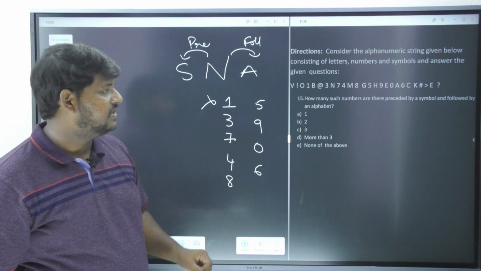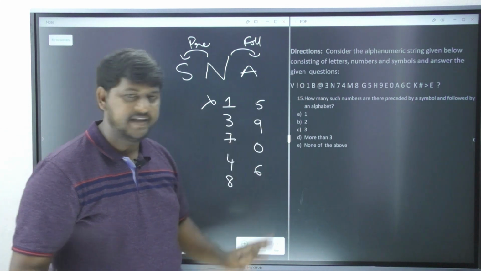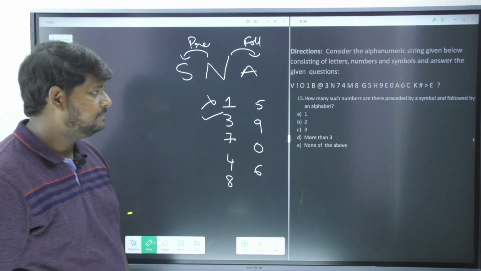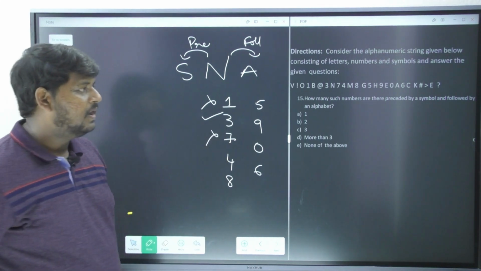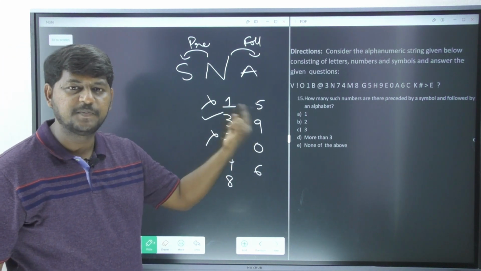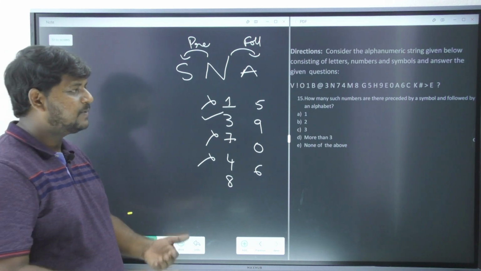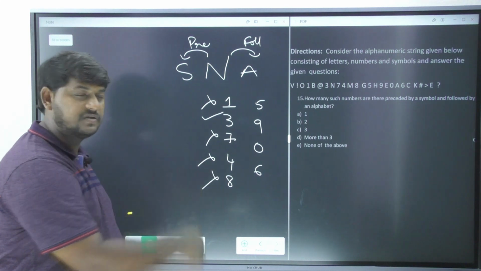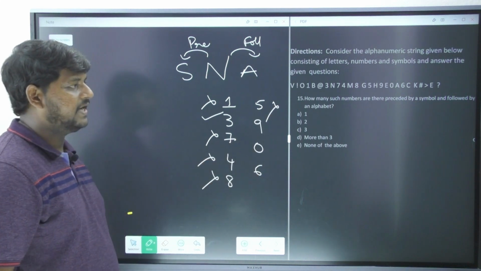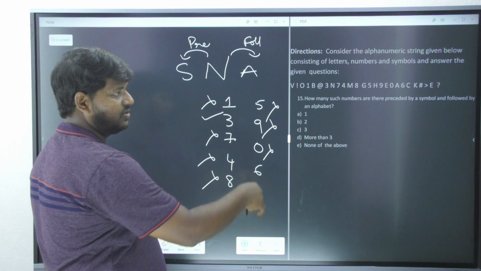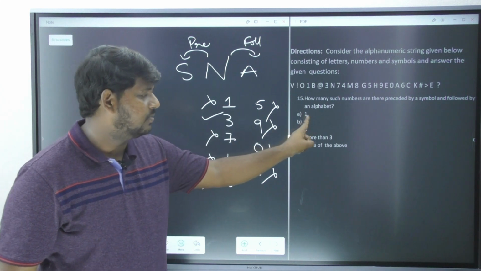Now let us move forward with the 3. 3 has a symbol preceding it, but is there a letter after 3? Yes, definitely. So this is correct. Let's go with the 7. Is 7 preceded by a symbol? No. Is 4 preceded by a symbol? No. 4 is preceded by 7, which is not a symbol, so that's also eliminated. 8 is preceded by M, but I need a symbol, so this is also gone. 5 should be preceded by a symbol. No, clearly it's not there. 9 is also not there. 0 is also not there. 6 is also not there. So overall, how many did we get? 1. That is option A.